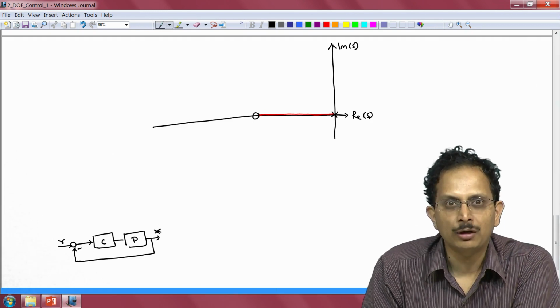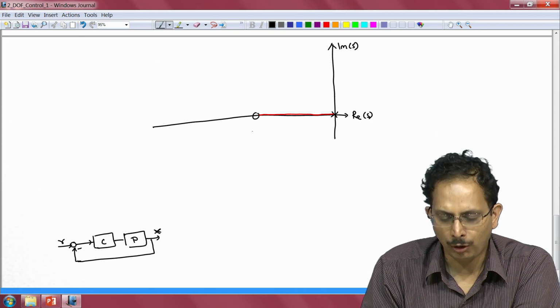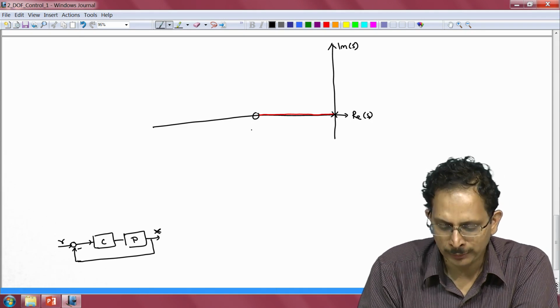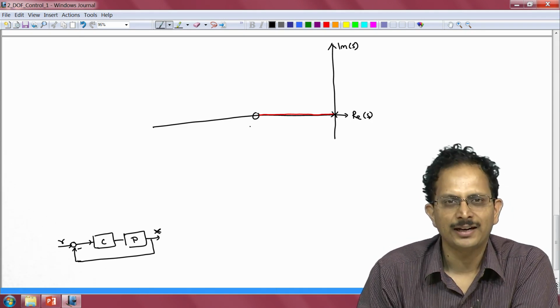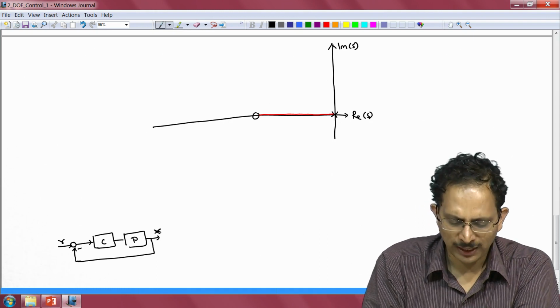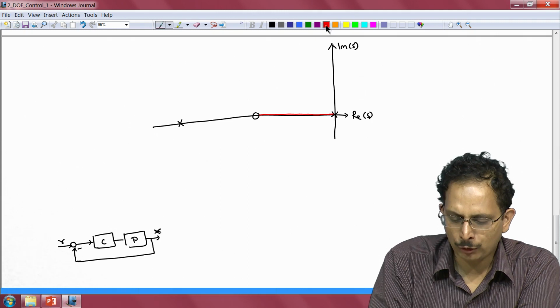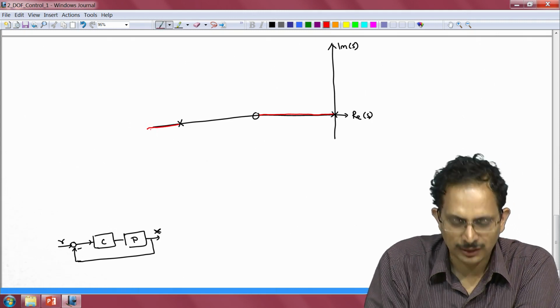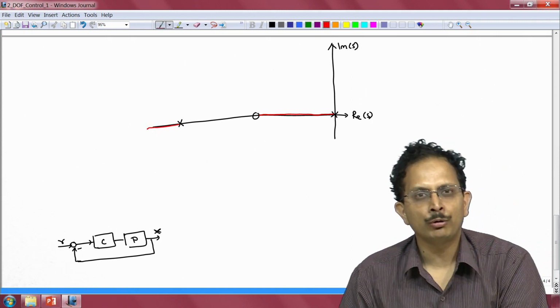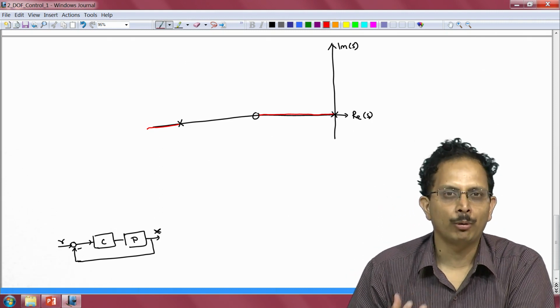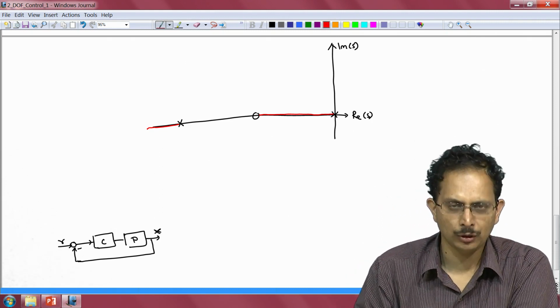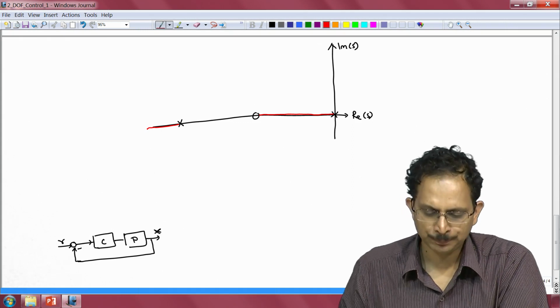For the moment I will not indicate exactly the precise position of the 0, although in the previous design we assumed it to be at S equal to minus 25. Let us leave it as it is for the moment. And of course there is another pole here at S equal to minus 50, and that contributes to a branch of the root locus to the left of that pole, and that is anyway going to result in stable dynamics, which is not going to dominate the dynamics of the overall system. So let us not talk about that either at the moment.